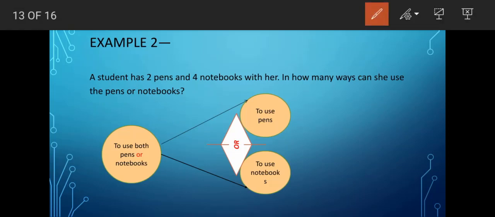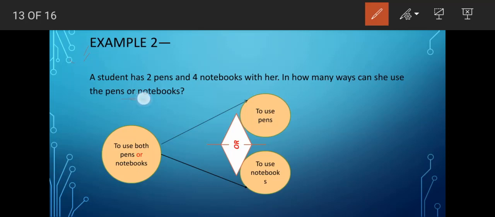Let's come to the next example. Again, this example 2 is also similar to example 2 under fundamental principle of multiplication. The same question I am taking here, just with a difference. Let us see the difference here. A student has 2 pens and 4 notebooks with her. In how many ways can she use the pens or notebooks?